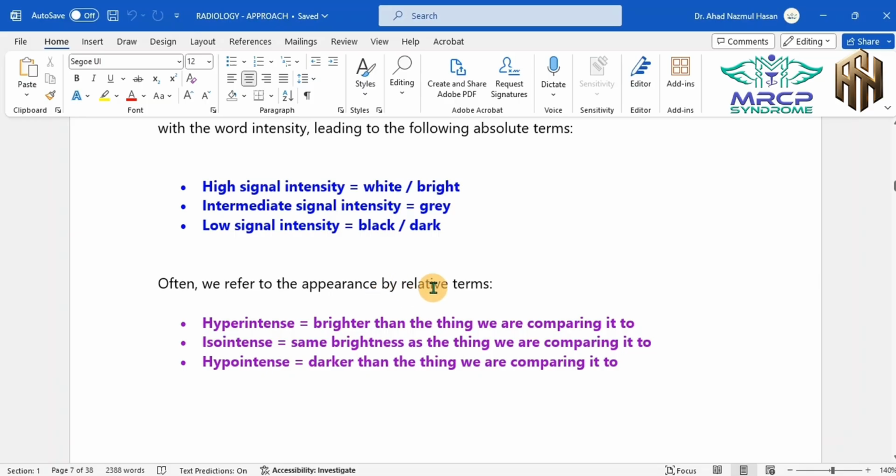And when we use the relative terms, we often say hyperintense, isointense, and hypointense. Iso means the same brightness when we are comparing with an object or a substance. Hypointense means it should be darker or black. And hyperintense means it should be bright or whitish in nature. So either we use high signal intensity or hyperintense, or low signal intensity or hypointense.